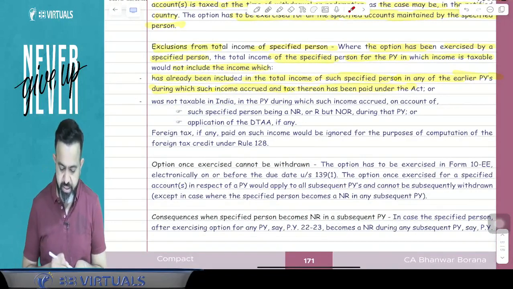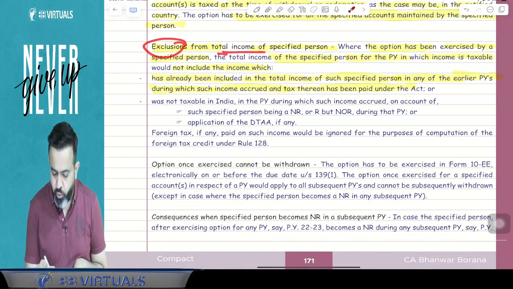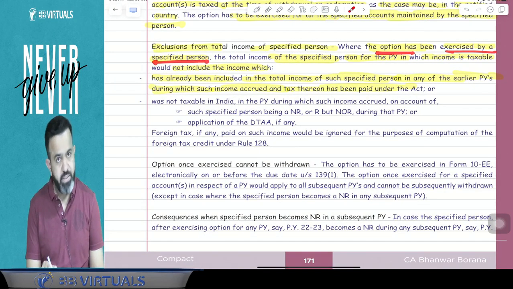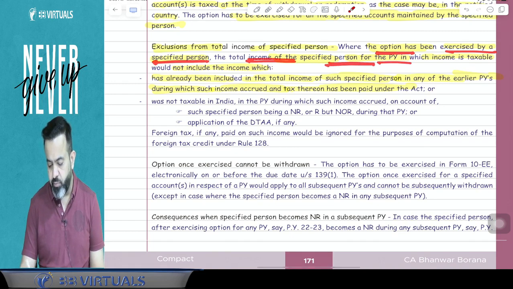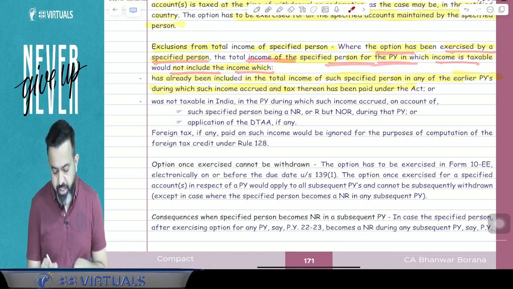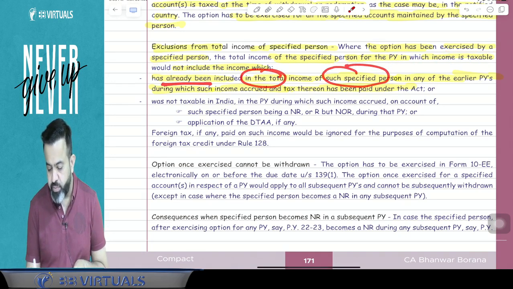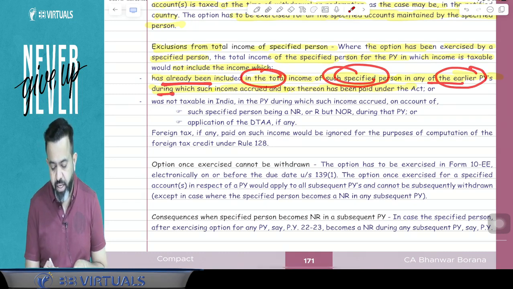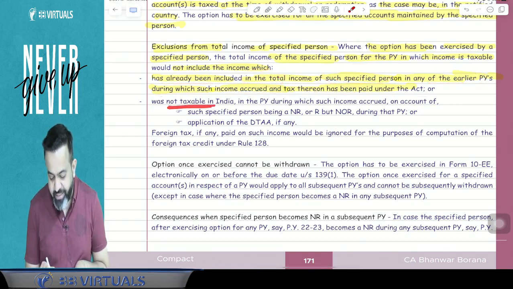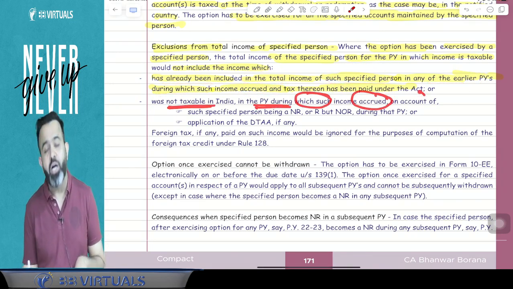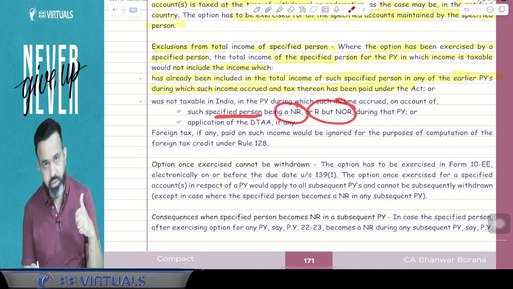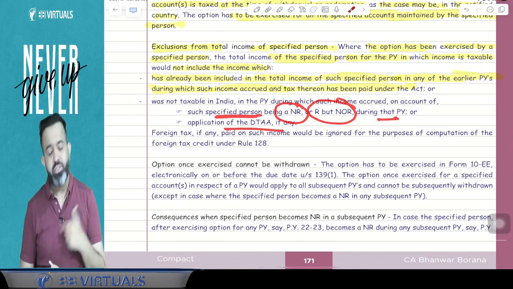So what this point says, try to understand. Again read it. Exclusion from the total income of a specified person. So where the option has been exercised by a specified person, the total income of a specified person for the previous year in which income is taxable would not include the income which has already been included in the total income of such a specified person in the earlier previous year during which such income accrued and tax thereon has been paid under the act, or was not taxable in India in the previous year during which such income accrued on account of such a specified person being non-resident or resident but not ordinarily resident during the previous year, or application of DTAA if any.